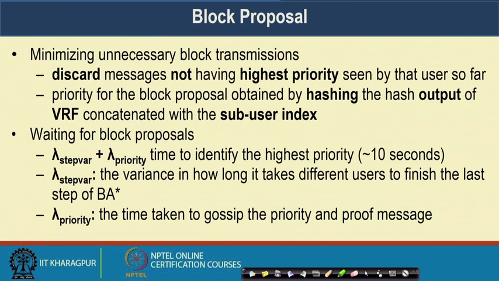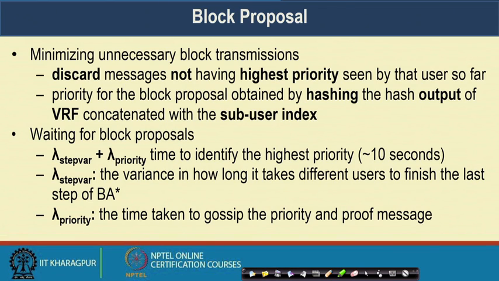Then we have looked into the block proposal mechanism. During the block proposal, because we are using this cryptographic sortition mechanism where every individual node selects himself or herself for proposing a new block, it may happen that in different rounds more than one member wins the race and is able to elect themselves for proposing a new block.